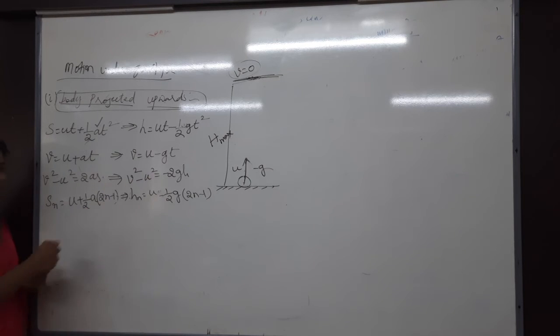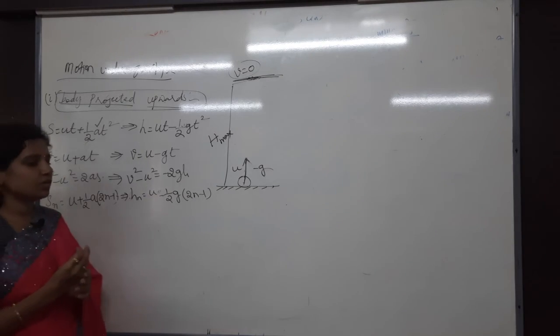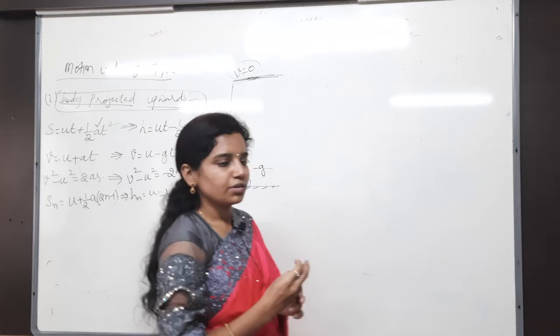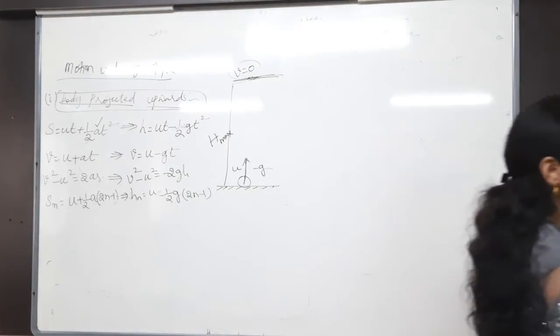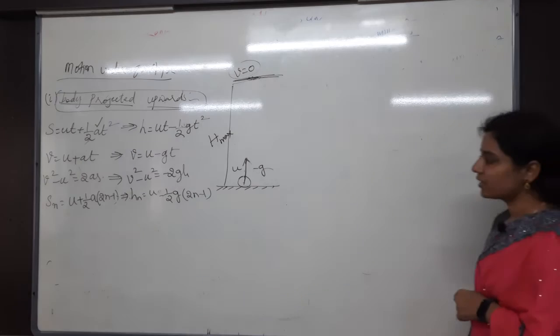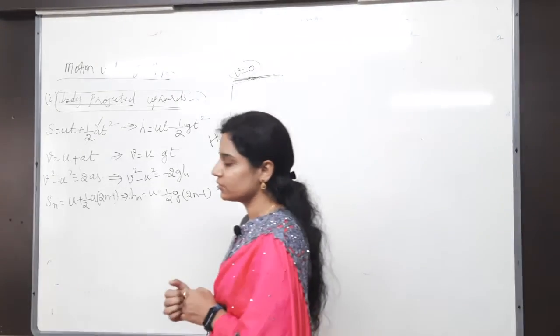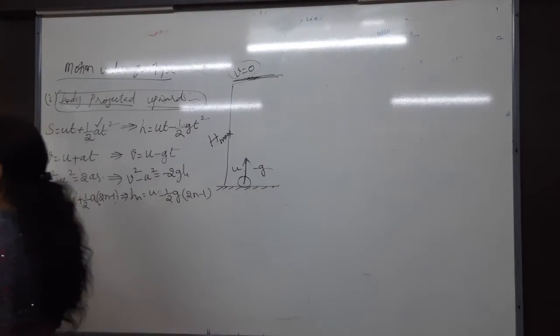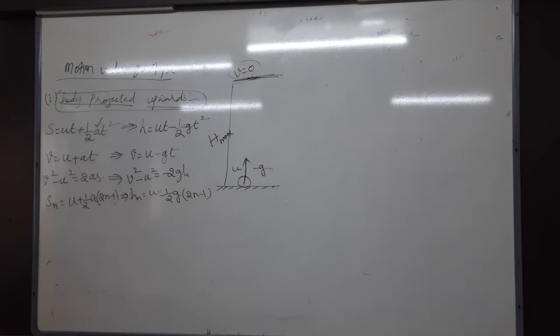Next to this formula, write: to find the height of the body reached when velocities are given.